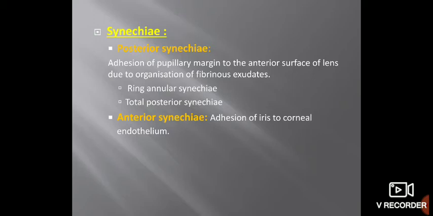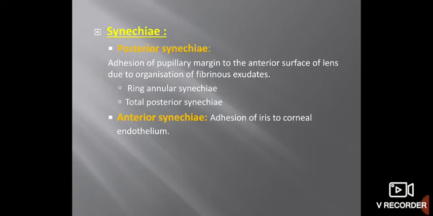Next sign is synechiae, which may be seen. As I have told you, synechiae may be seen in both granulomatous and non-granulomatous uveitis. In granulomatous uveitis, these synechiae are broad based and thick. In non-granulomatous uveitis, these synechiae are thin. What are synechiae? It is the adhesion of the pupillary margin to the anterior surface of the lens due to organization of the fibrinous exudate.